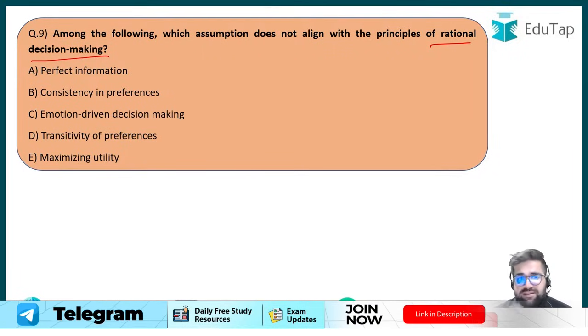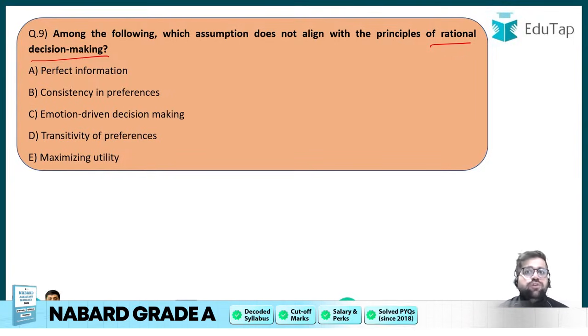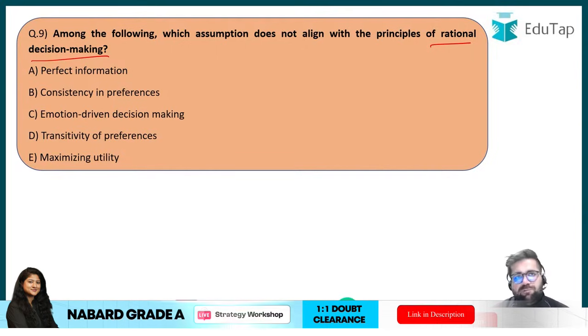Is it option B, consistency in preferences, emotion driven decision making, transitivity of preferences, maximizing utility? Remember, humans are irrational. Why? Because we cannot make the best decision. So who can make a rational decision? Definitely, to some extent, superhumans, or robots.